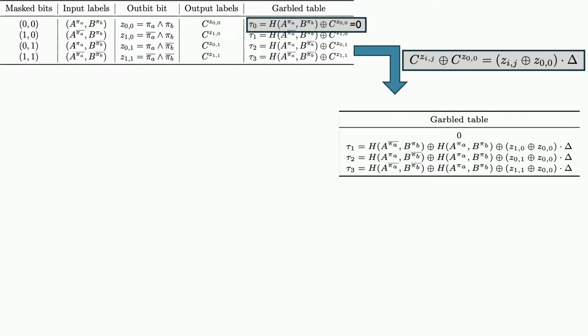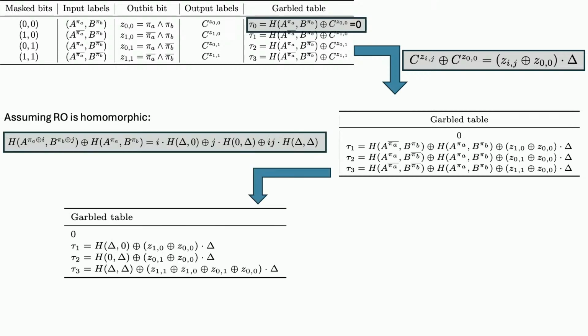So now I'm going to take a leap. I'm going to assume that the random oracle is actually homomorphic, in the sense that it satisfies this property. This property seems to be pretty random. It is pretty random. It is actually not the way that we came up with the protocol; this is just the way that I came up with to present the protocol. But we are going to assume that the random oracle satisfies this relationship.